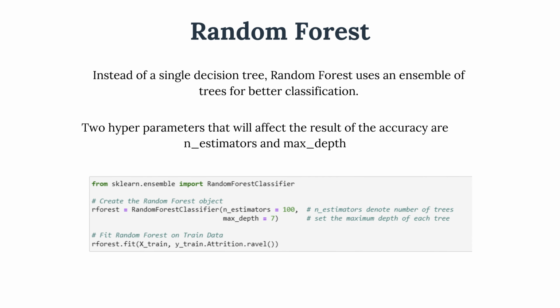The next machine learning model we used is random forest classification. In a random forest classification, multiple decision trees are created using different random subsets of the data and features. Each decision tree provides its opinion on how to classify the data. Predictions are made by calculating the prediction for each decision tree, then taking the most popular result. Two hyperparameters that will affect the result of the accuracy are n estimators and max depth.